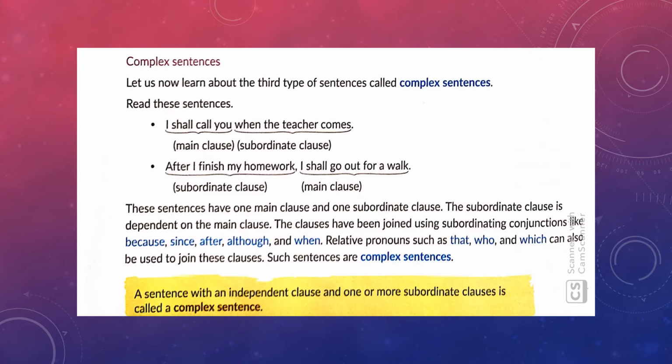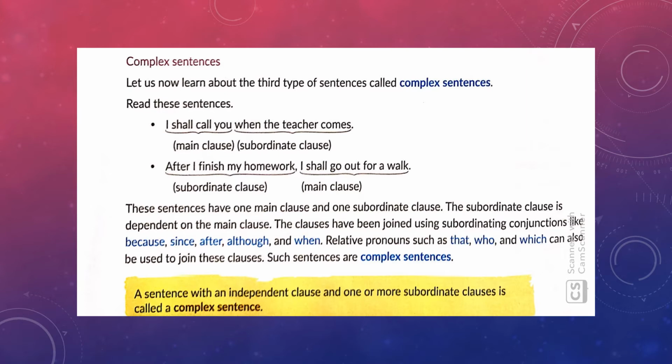So if I say this separately as an individual unit, when the teacher comes, the meaning here is incomplete. If I say, when the teacher comes, the question that comes to your mind is what? What happens when the teacher comes? So it is a subordinate clause, and subordinate clauses always depend on the main clause to complete their meanings.